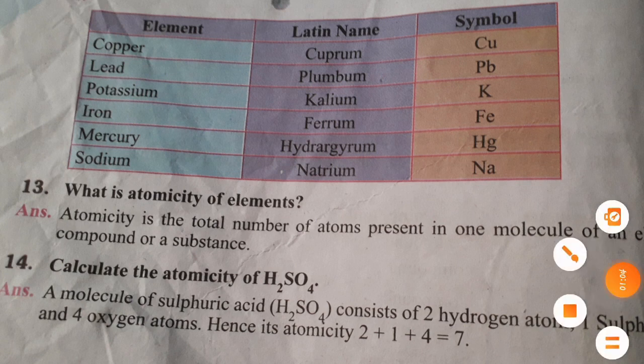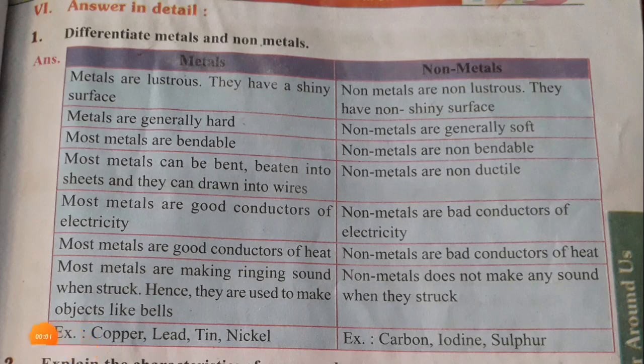Next we move to the detailed answers. Okay children, it's a very important question. Detailed answers. Answer in detail. First question, differentiate metals and non-metals. Children, you have to select any 5 points. That's enough. You write it as a 5-mark question, children. So metals and non-metals, I will give you, children. Yes. Take your classwork.